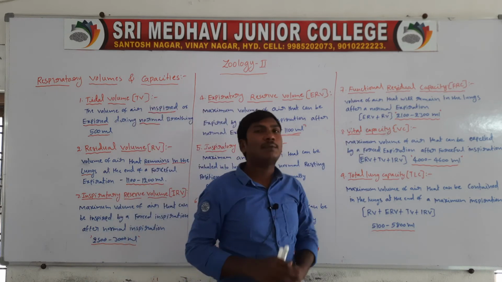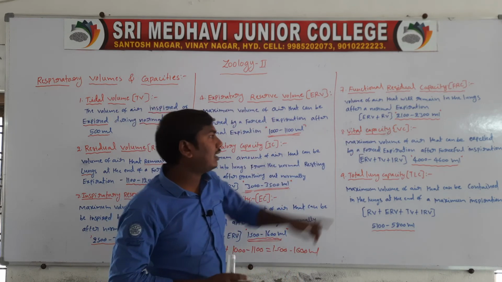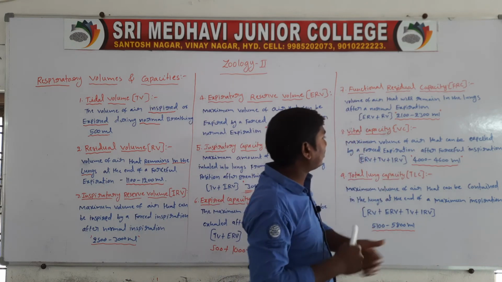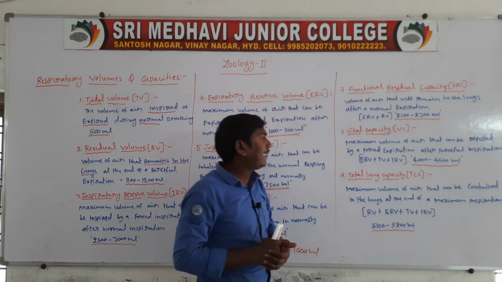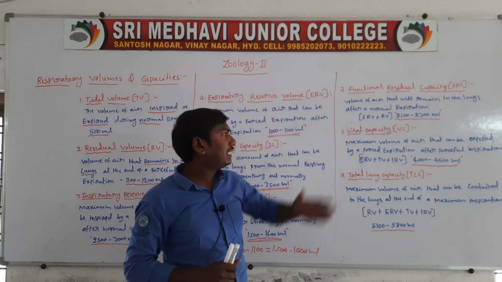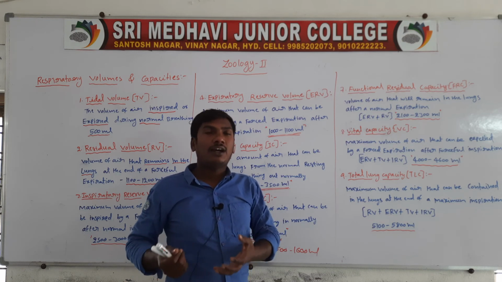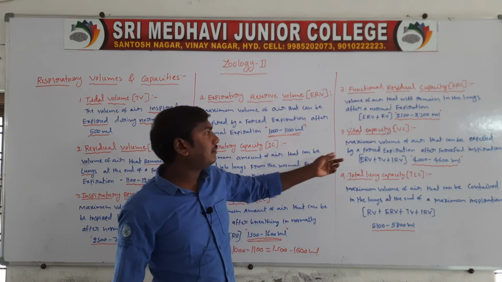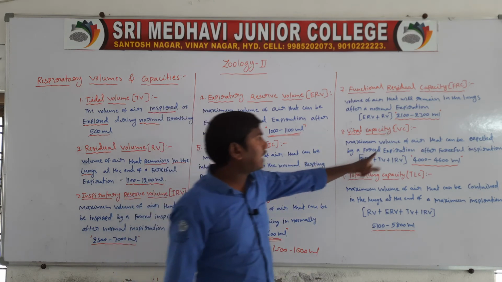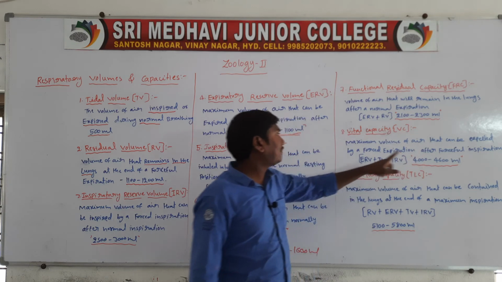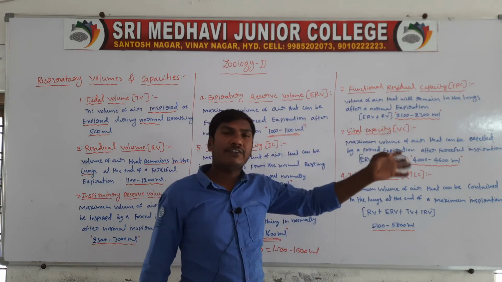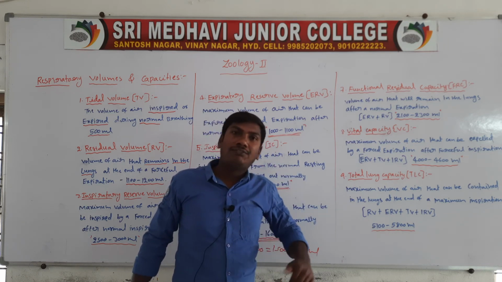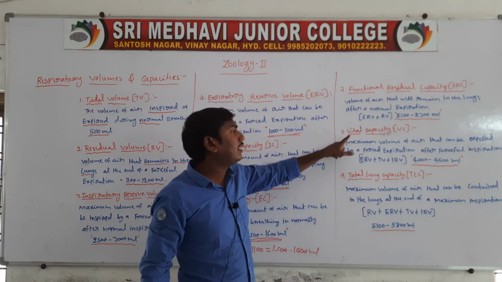Next one, vital capacity. It is the maximum volume of air that can be expelled by a forced expiration after forced inspiration. First you take a forced inspiration, then a forced expiration. This volume is called the vital capacity.